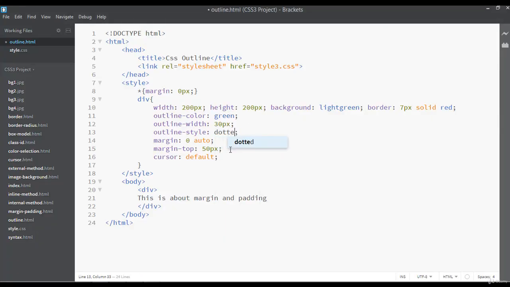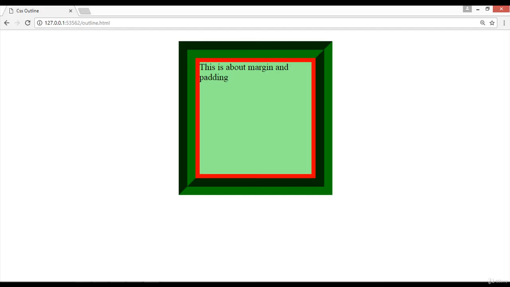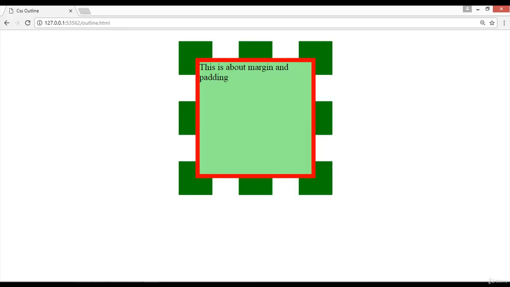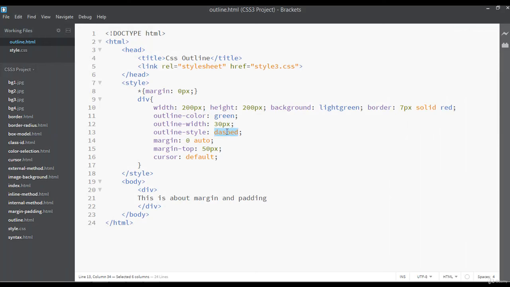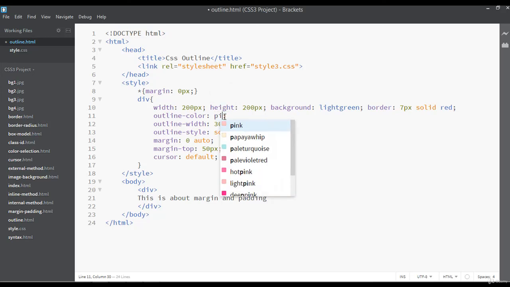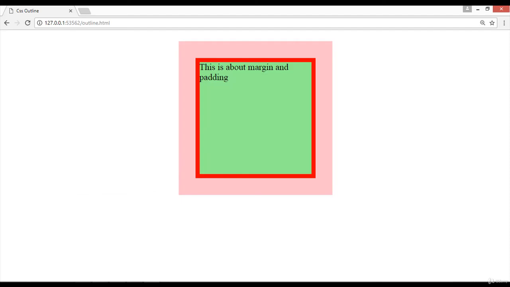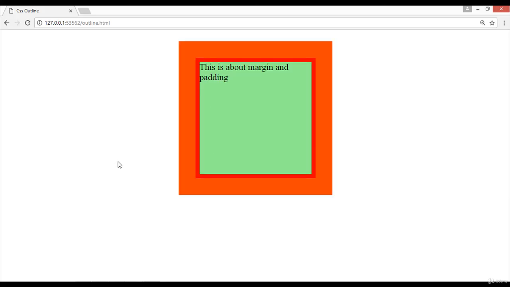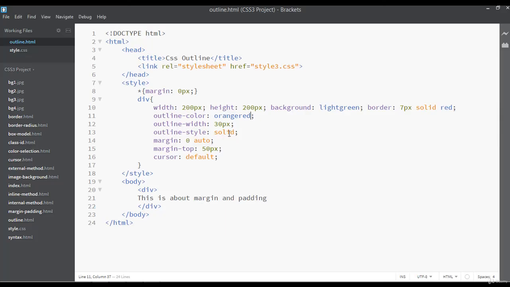You can change the type from here, for example dotted. Save and refresh. So this is dotted, you can say dashed. Save and refresh. Or you can say solid, very simple. Also you can change the color, you can say pink or any other color. Now you can see we have changed the color. For example, if you give orange here, save and refresh. Now you can see it's just called outline.